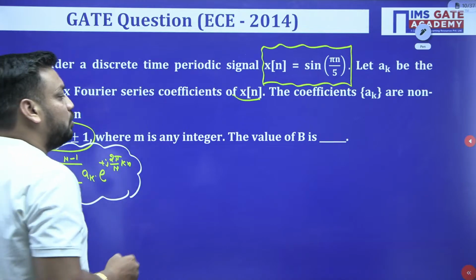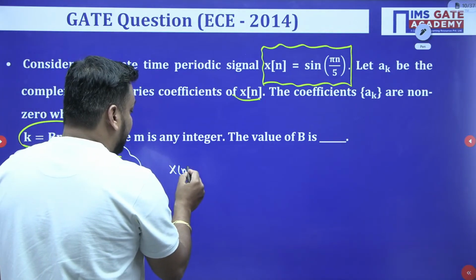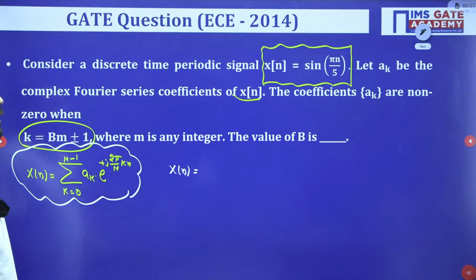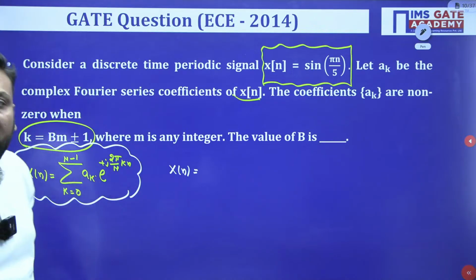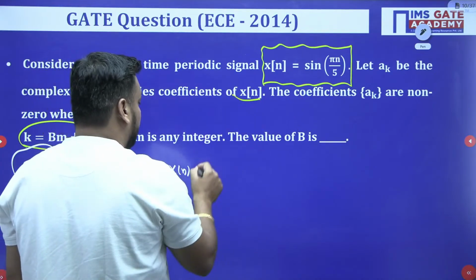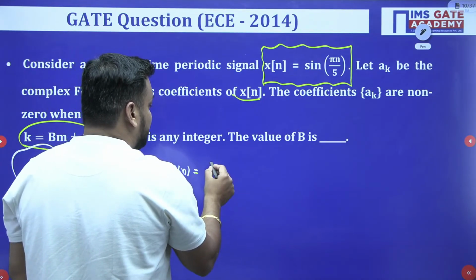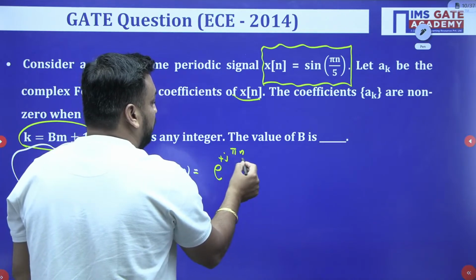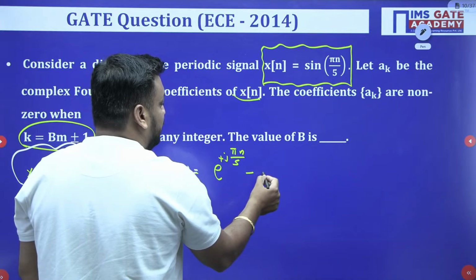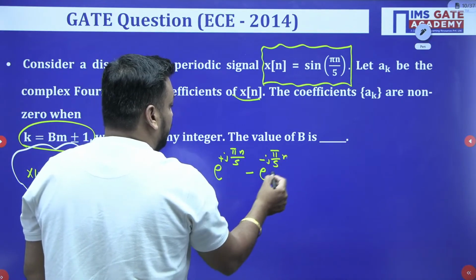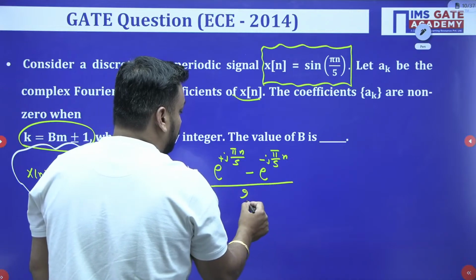Now coming to this question, can I convert my x of n into exponential form so that I can compare the coefficient with this standard formula easily? So I need to convert the sine expression into exponential form: e to the power plus j pi n upon 5 minus e to the power minus j pi by 5 into n, upon 2j.